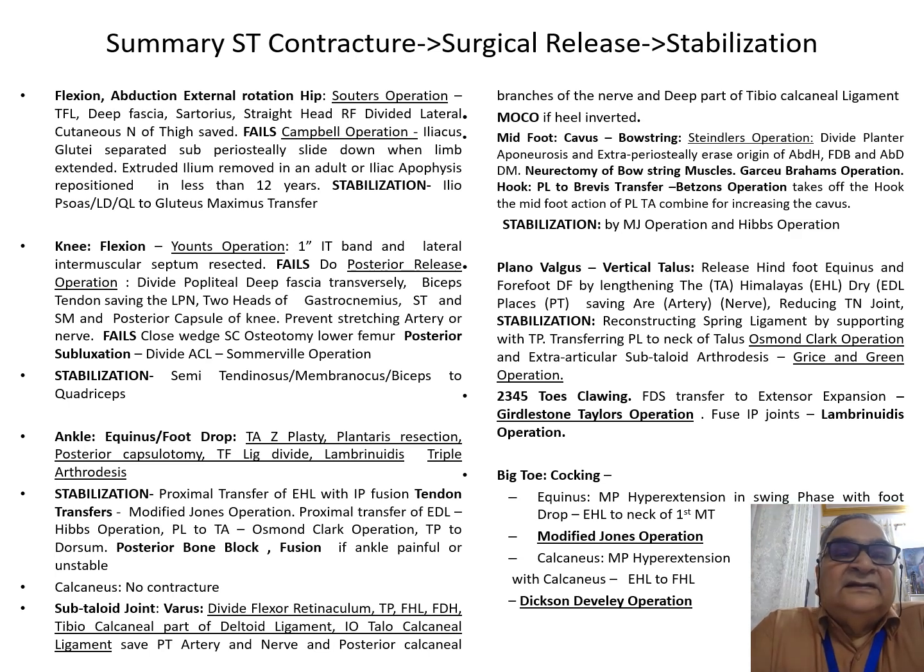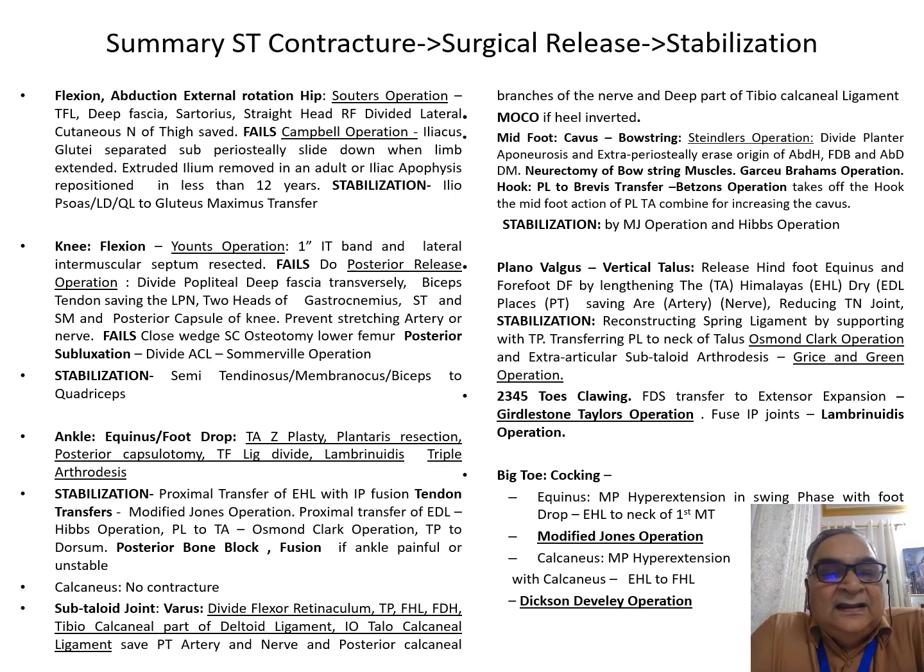So to revise, a flexion, abduction, external rotation of hip needs a Soutter's and a Campbell's operation. A knee flexion needs a Yount's operation, which can be extended in a posterior release operation, which was devised and described by Willis. Then this can be combined with a Somerville operation. And if you find the posterior structures are stretching too much, you may do a supracondylar close wedge osteotomy of the lower femur to shorten the bone rather than stretch the soft tissue.